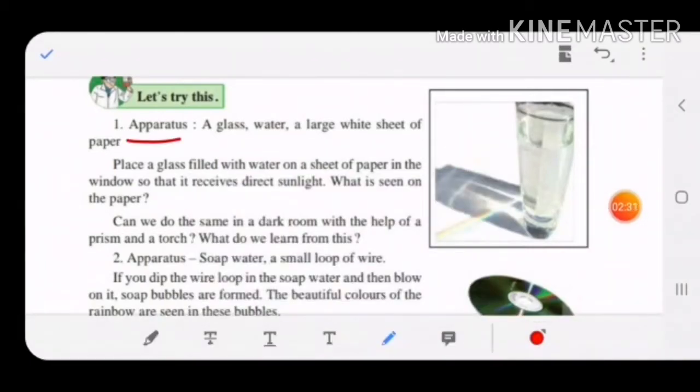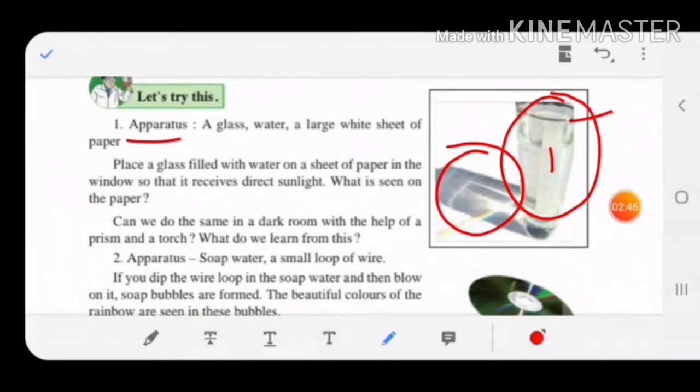This is one experiment to show scattering of light. What apparatus do you need for the experiment? You need a glass, water inside the glass, and a large white sheet. Place the glass with the water on a sheet of paper in the window. You have to take this glass filled with water and place it in sunlight, where you receive it. What is seen on the paper? Children, you will see the sunlight will pass through this glass, and it will scatter into 7 colors like a rainbow.